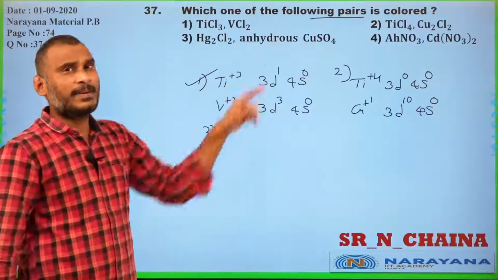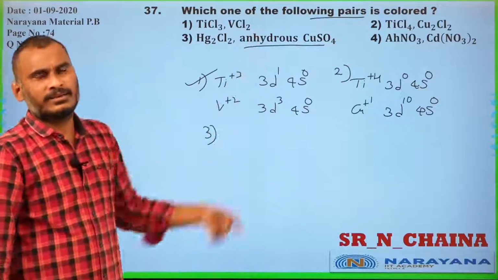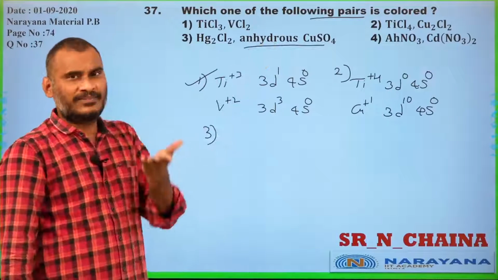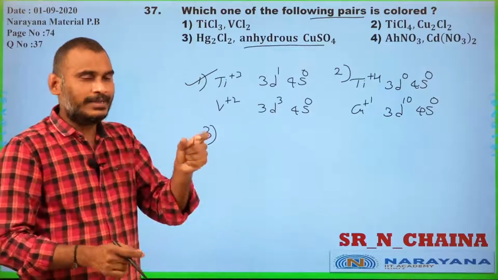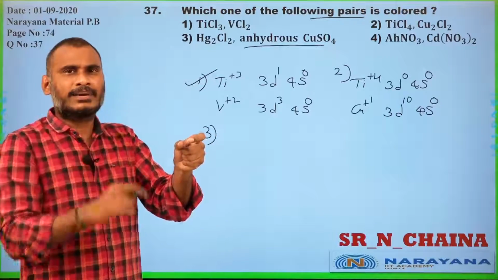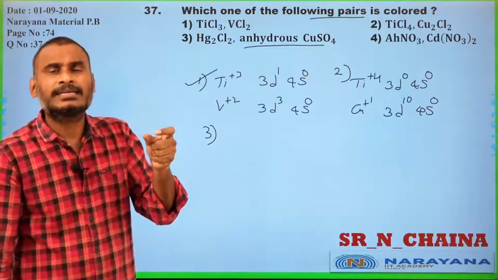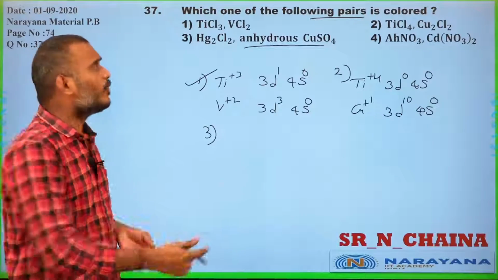Number 3, Hg2Cl2 and anhydrous copper sulfate. Copper sulfate has copper plus 2. If it is hydrated copper sulfate, in your 10th class itself you did an experiment: take anhydrous copper sulfate, add a little amount of water and it becomes blue color. Without water, it has no color, white color.